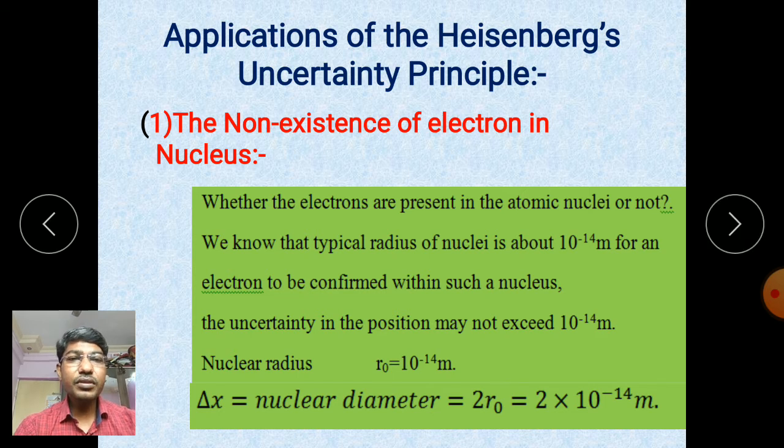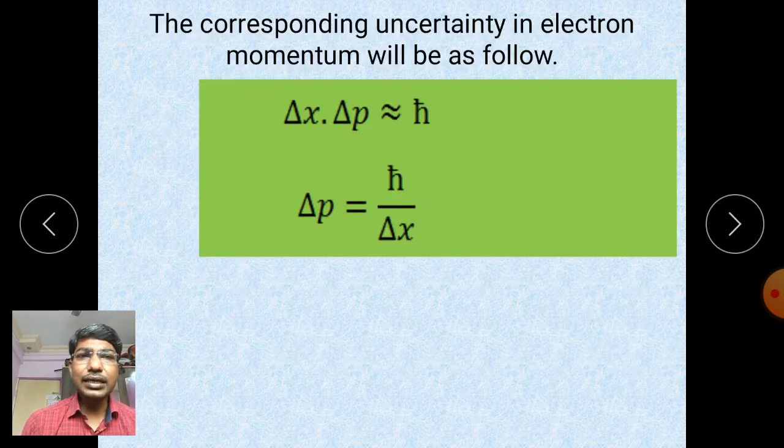Now we know the Heisenberg uncertainty principle. For solving problems, we take only the equal to sign: Δx · Δp = ħ. For problem solving, Δp = ħ/Δx.